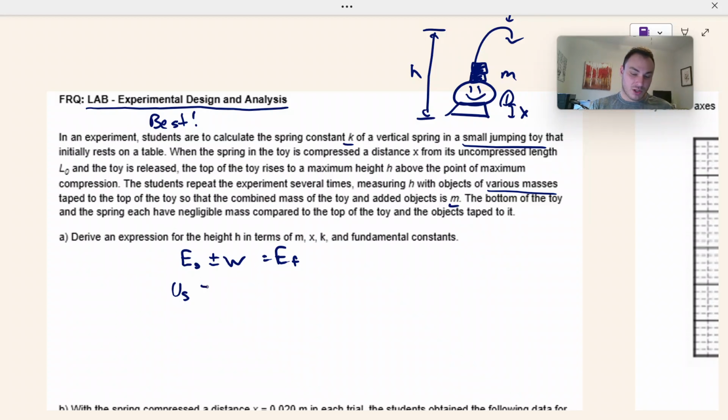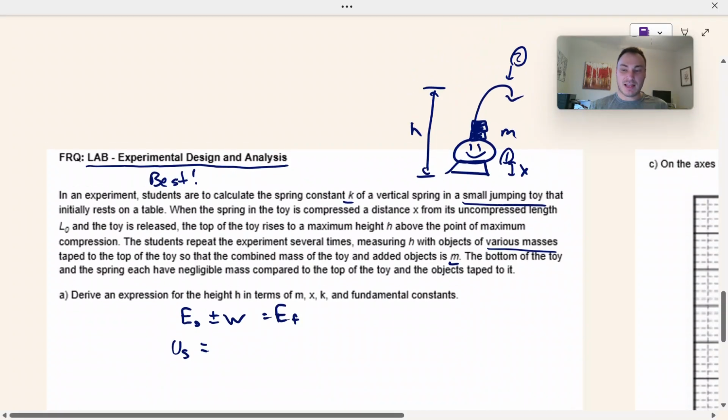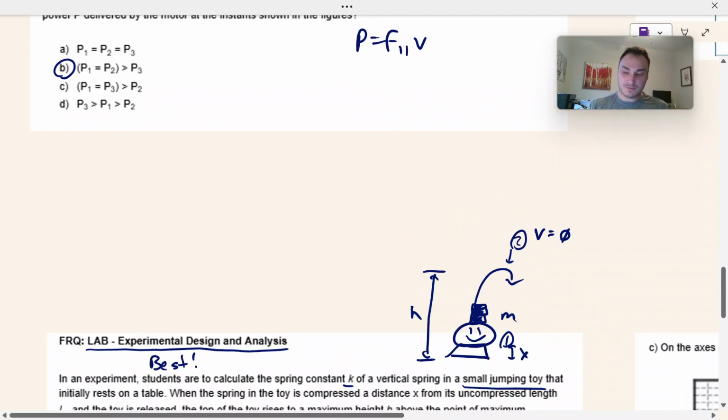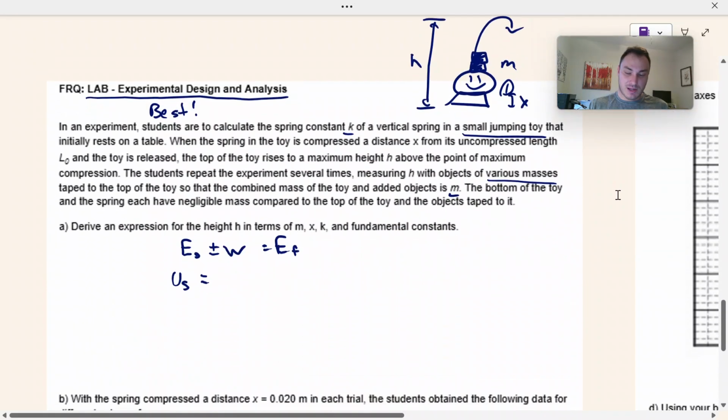There is no work done on the system, so let's move on to the other side. At the apex of the flight, it no longer has spring potential. The spring has been uncompressed. It does not have kinetic energy because at the maximum height, the velocity is equal to 0. But it does have gravitational potential at the max height because it has a height.